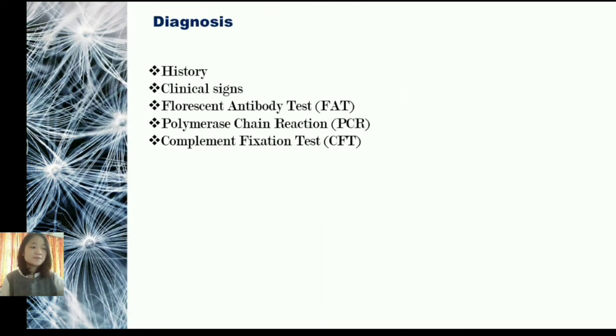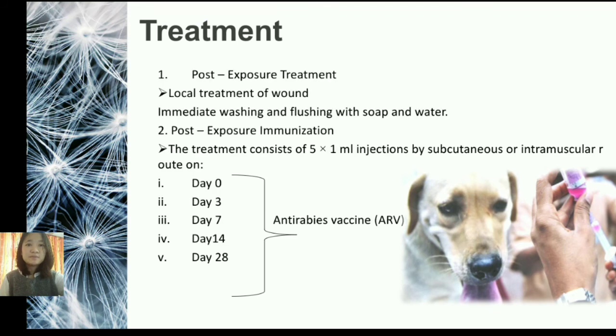Now the diagnosis. The diagnosis is carried out using the history, whether the animal has been infected by another disease or not, knowing the history of the animal and the clinical signs shown by the animal, and the tests that we run, such as FAT, that is fluorescent antibody test, polymerase chain reaction PCR, and complement fixation tests. These are some of the tests that we run to be sure that the animal has been infected by the virus.